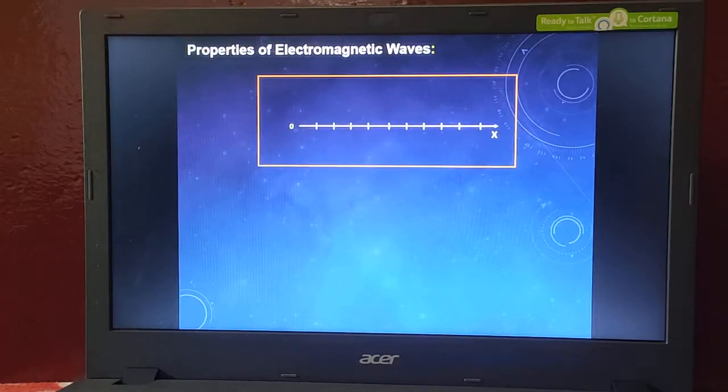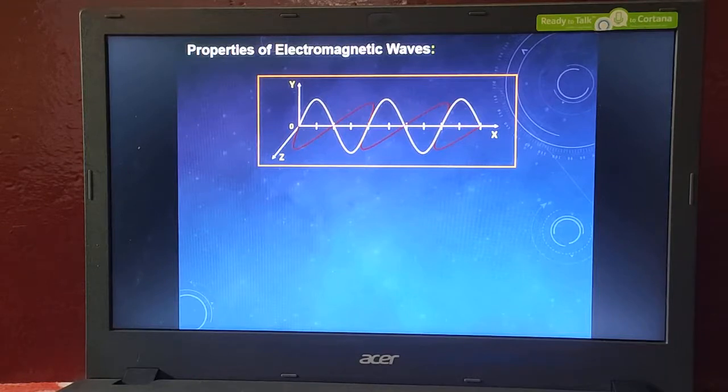Look, let us consider this as our x-axis. This is x-axis, this is y-axis, and this is z-axis. We have 3 coordinates because the electromagnetic wave has to be perpendicular to each other and also perpendicular to the direction of propagation of the wave. That is why we are considering a 3 coordinate system. Look at this wave very carefully. One is electric wave and another one is magnetic wave. The white sinusoidal wave is the representation of the electric field wave, and the red line is the representation of the magnetic wave.